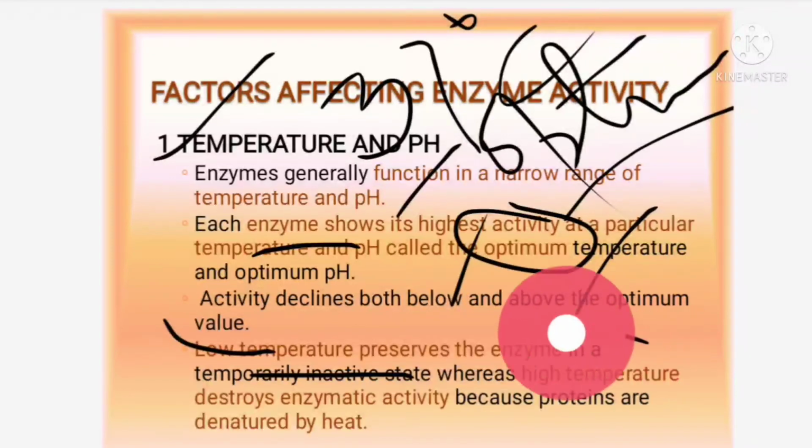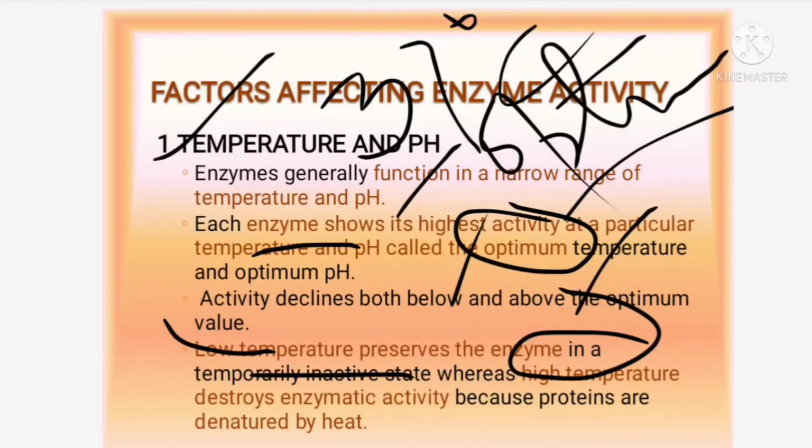Okay, and when you are increasing the temperature, what will happen? The enzymatic activity is destroyed. Why? The protein is denatured, it's becoming functionless. So denaturing is taking place, the bonds are broken.